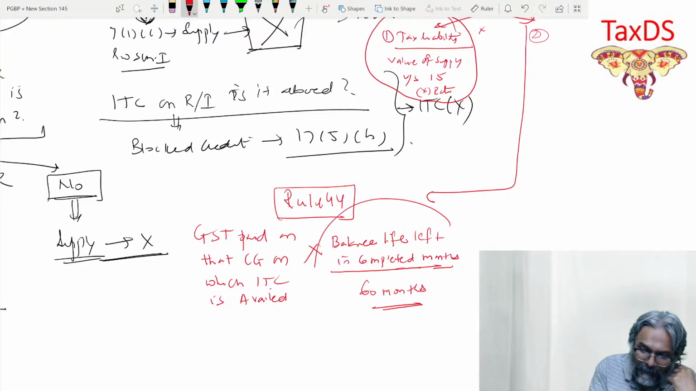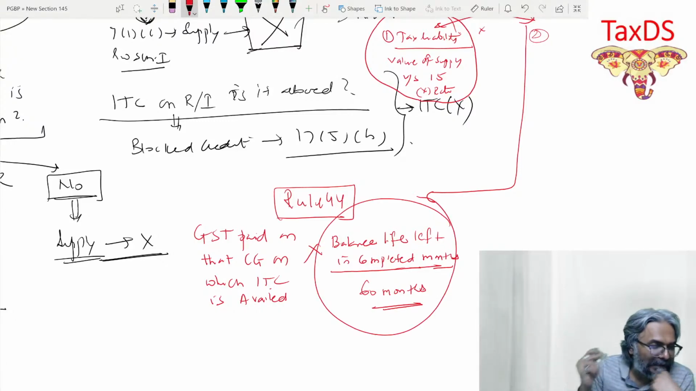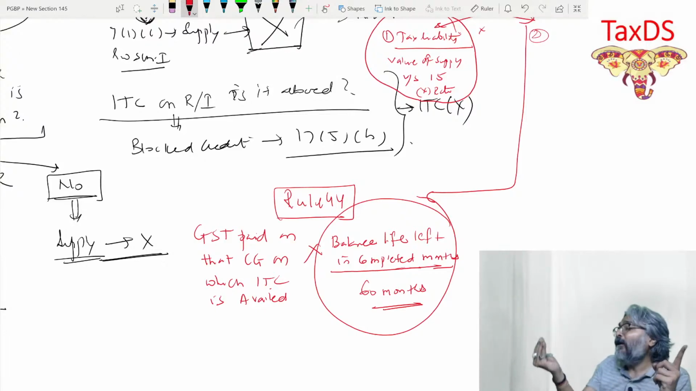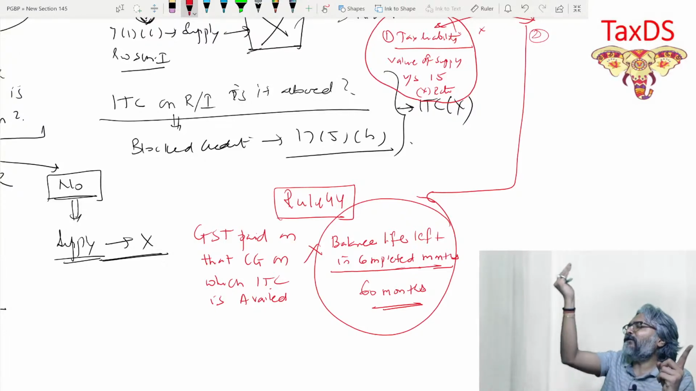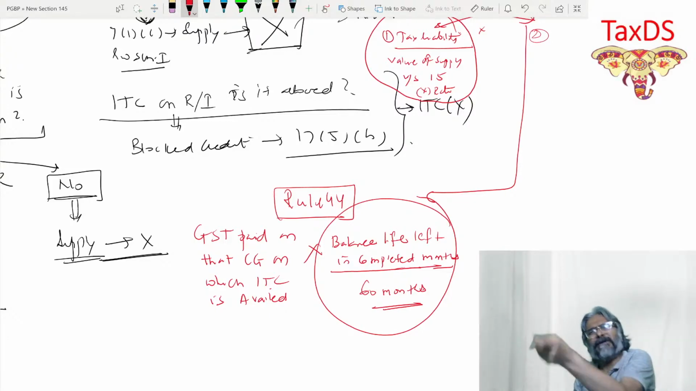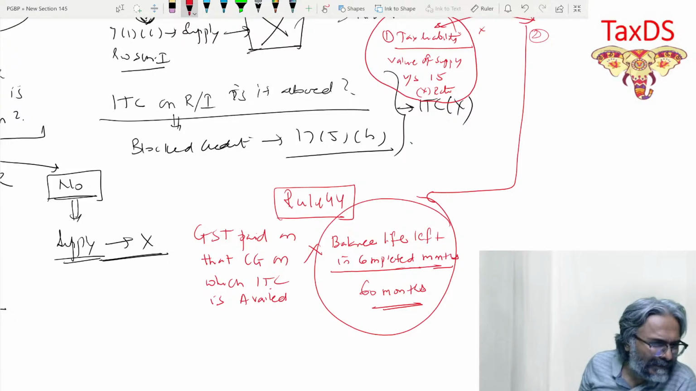So can you see this proportion, students, now? 36 divided by 60 is a pro rata ITC reversal that would be done under rule number 44. And this pro rata ITC reversal would be compared with the tax liability. And what is the tax liability? The value of the supply of this particular capital goods into the rate of GST. How do you do the valuation? That we'll see. The residual valuation rules, all these things will come into play.